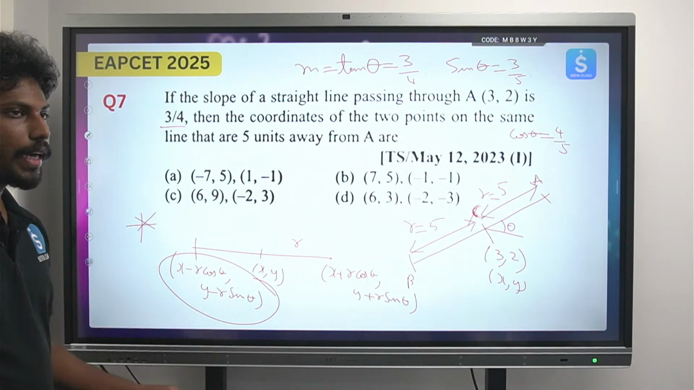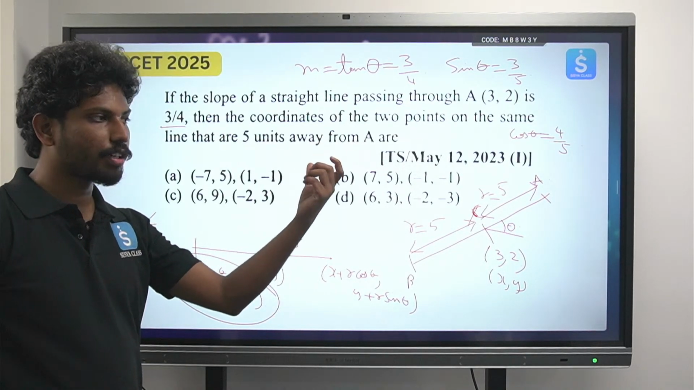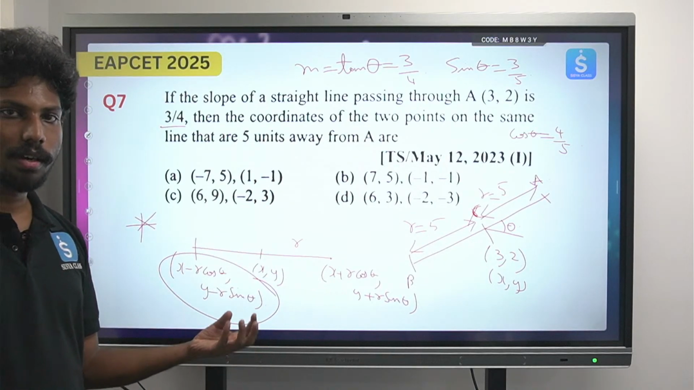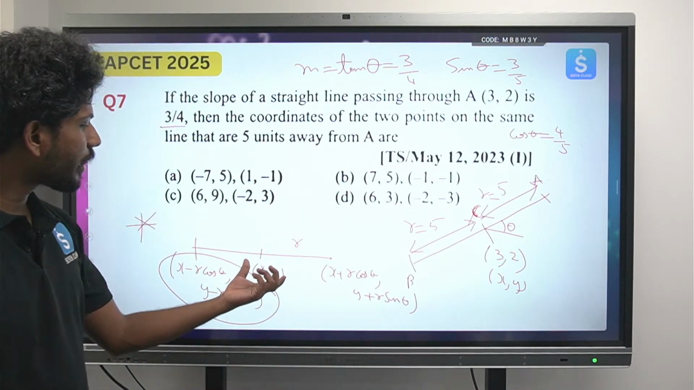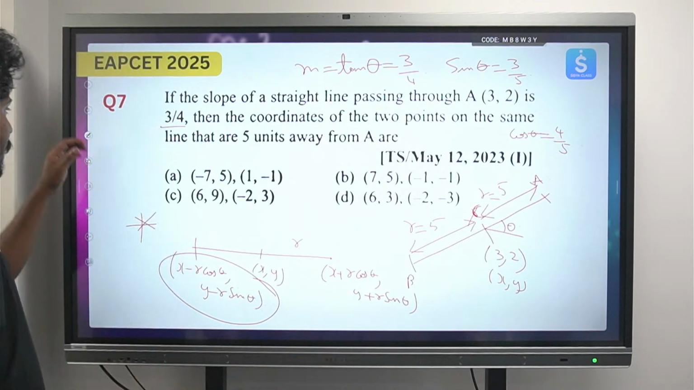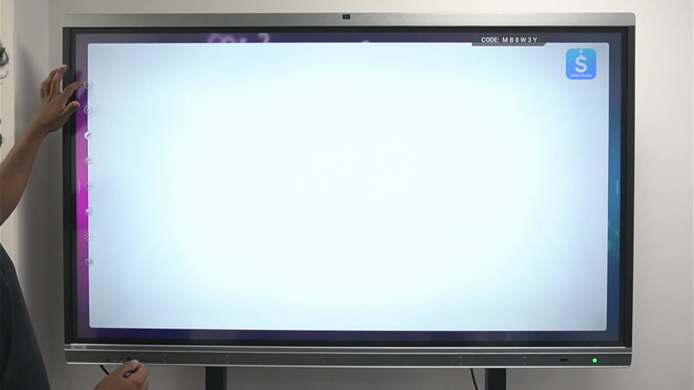In order to find the exact location of the coordinates of a point which is at a distance of some r units from another fixed point, you can get that point by x plus r cos theta comma y plus r sin theta. So this is an important problem, try to solve.